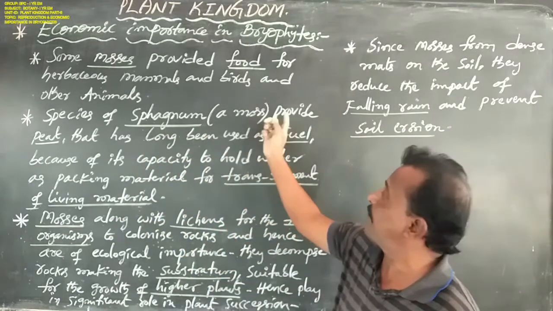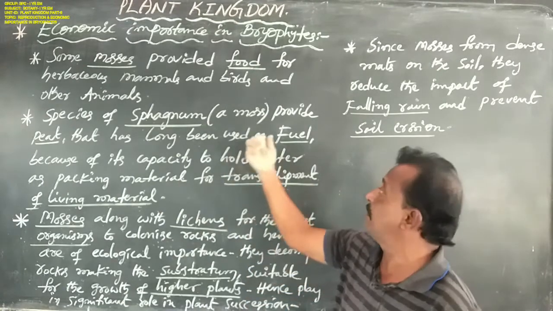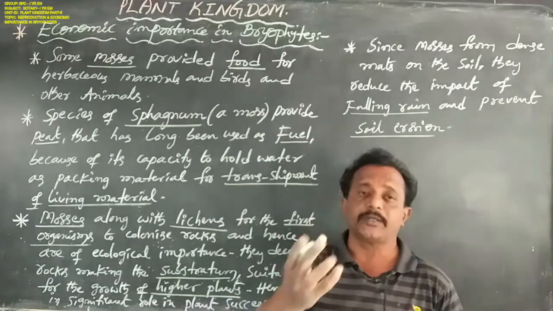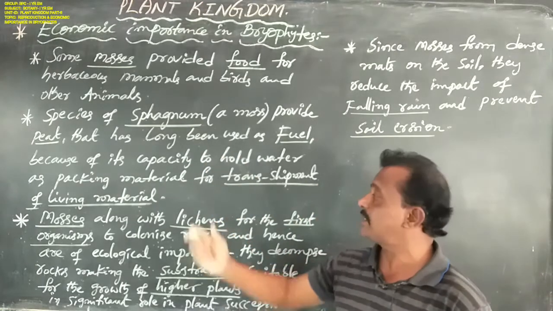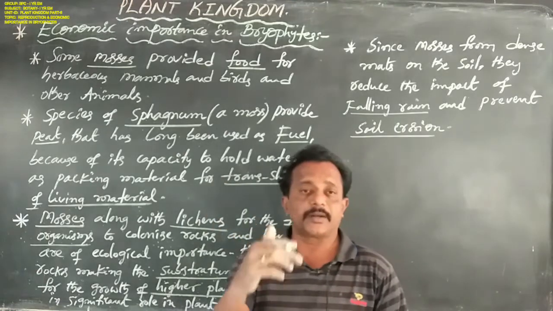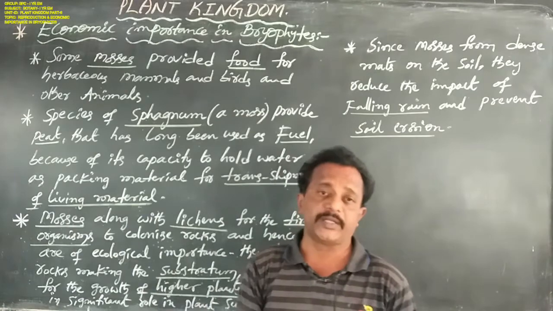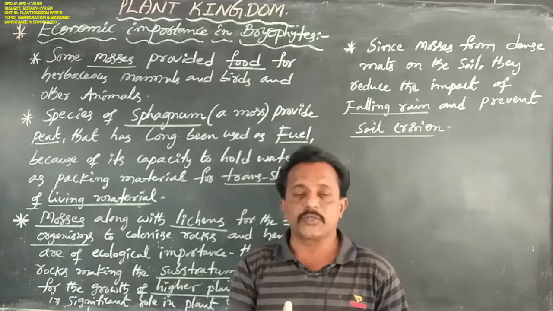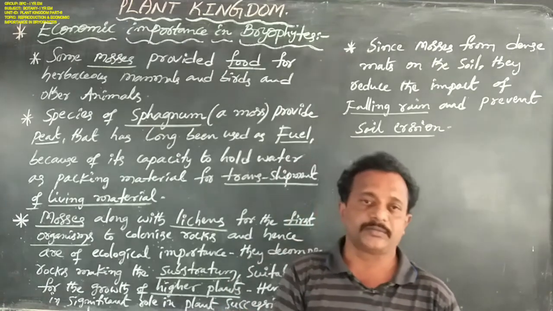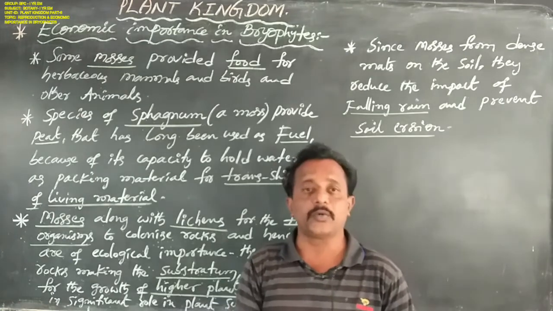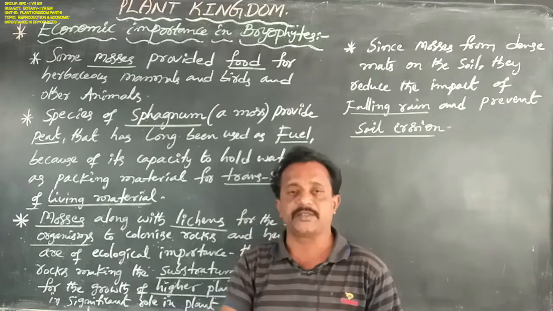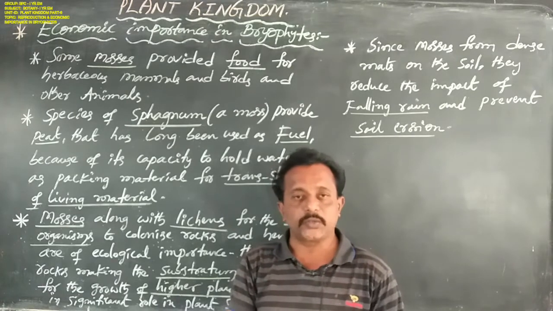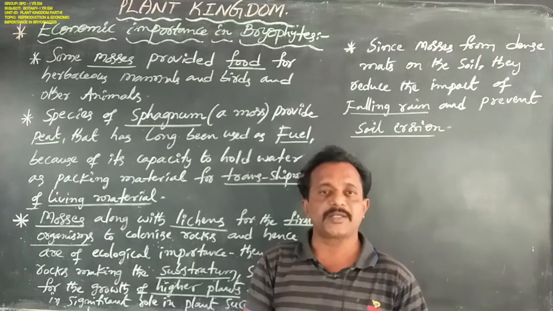Moss is also used in coolers, covering a mass of peat. This is one type of Sphagnum.